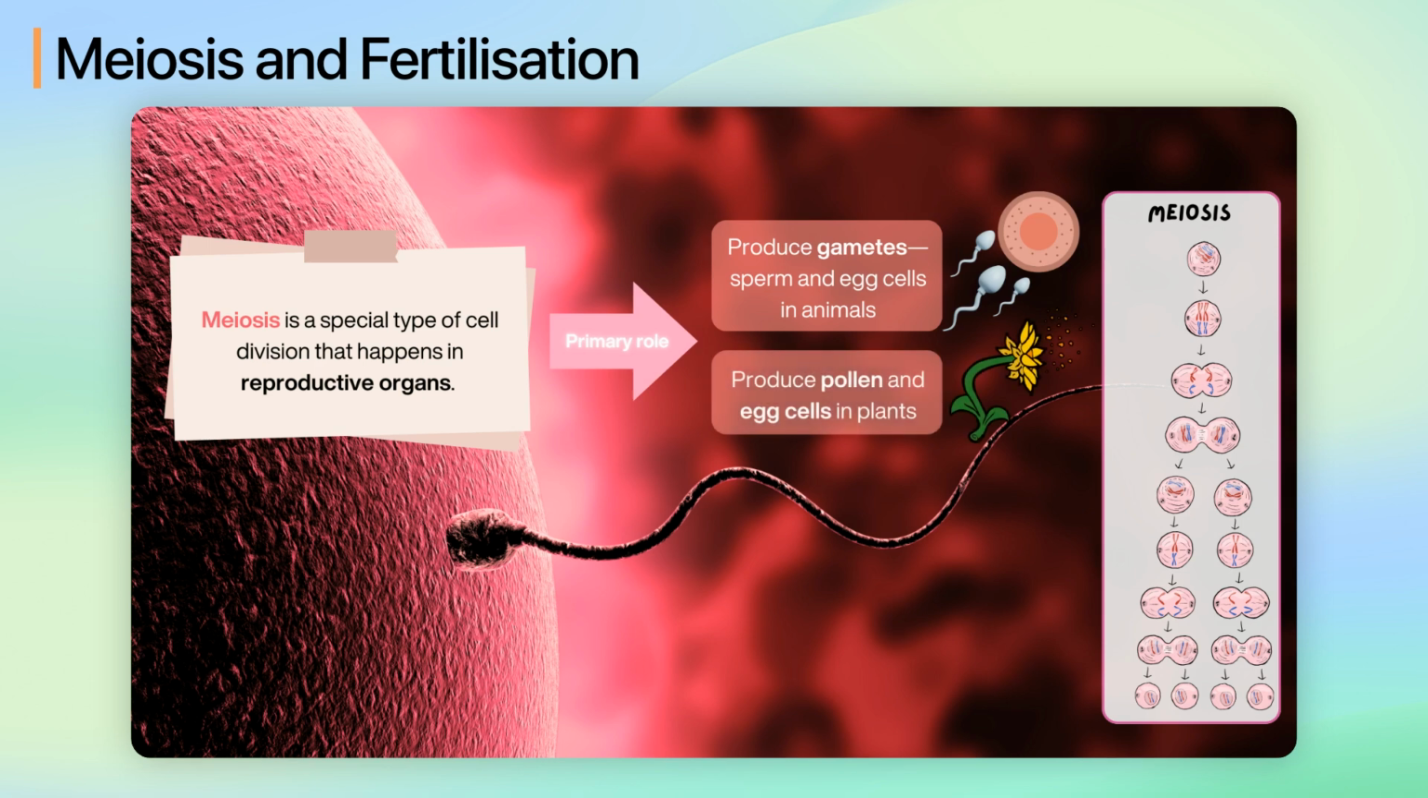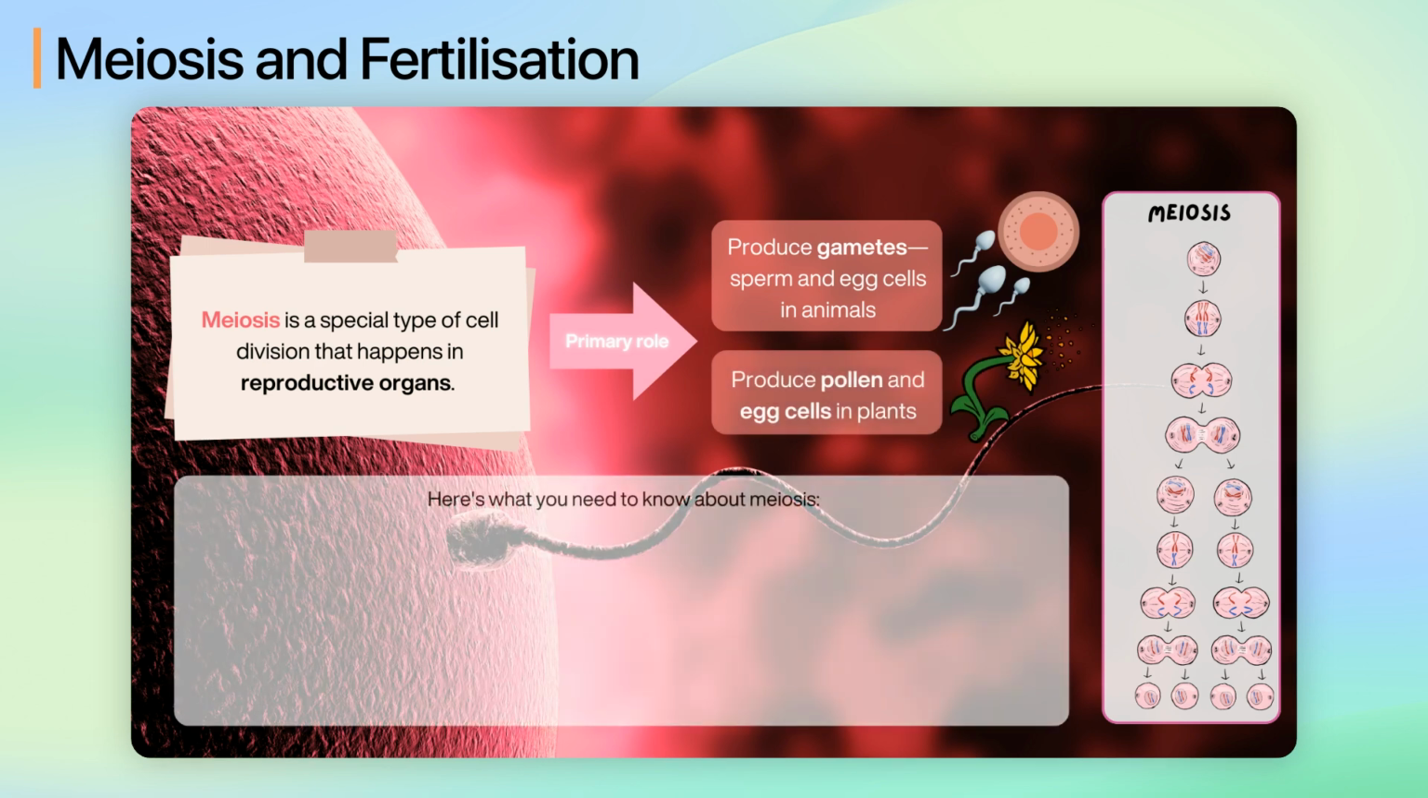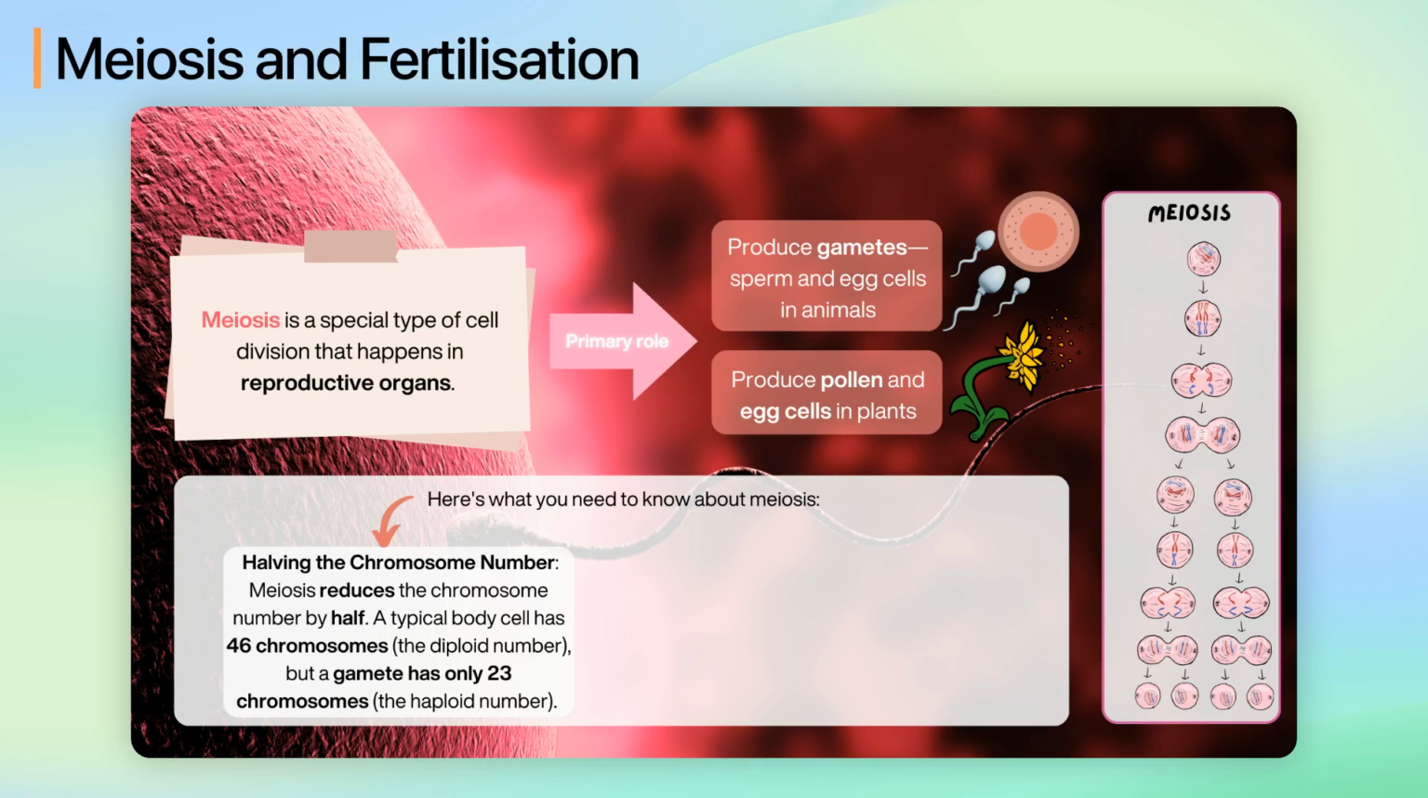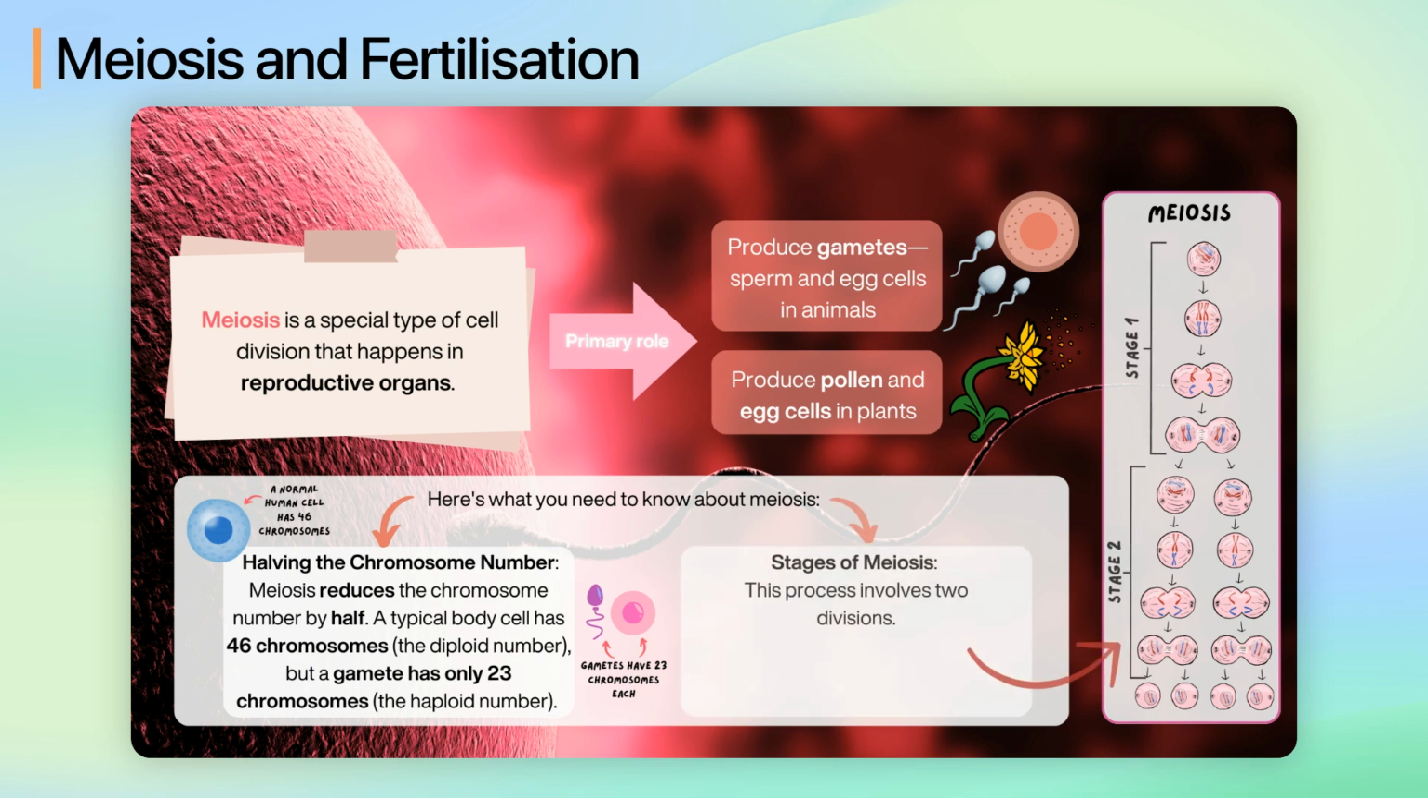Here's what you need to know about meiosis. Meiosis reduces the chromosome number by half. A typical body cell has 46 chromosomes. This is the diploid number. But a gamete has only 23 chromosomes, the haploid number. This process involves two divisions.